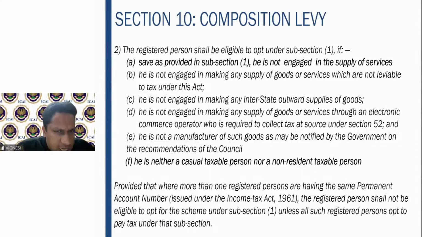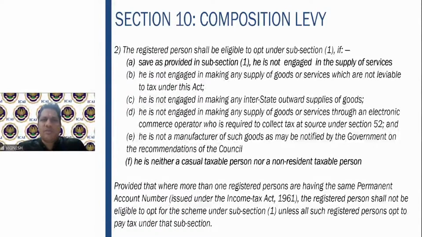Next one. He is not engaged in making any supply of goods or services through an electronic commerce operator who is required to collect the tax at source under section 52. Now, this requirement to collect the tax at source under 52 is now not applicable to restaurants. But again, important point is, if he ties up with the electronic commerce operator for supply of goods and services, he cannot go for the composition scheme. So therefore, it doesn't make sense.